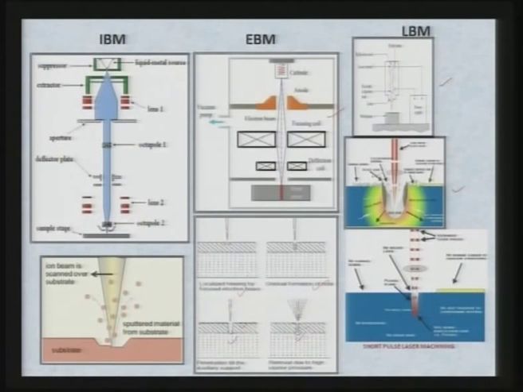recast layer is here, and then you can see here micro cracks are generated over here, heat affected zone is there, and then you can see damage to the surface, subsurface damages are there. Now, all these defects are there if you are using long pulse laser beam machining process. If it is a short pulse laser machining process, you can see here all those defects which are shown over here, they are absent over there.